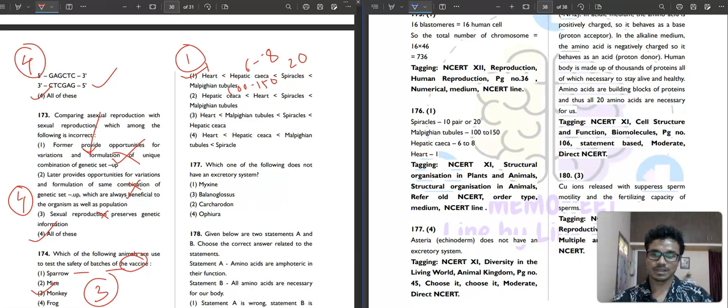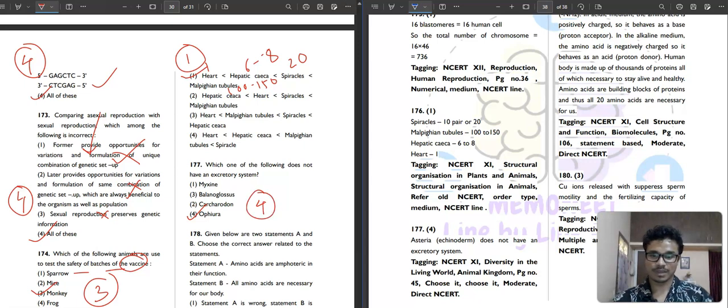Question number 177. Which of the following does not have an excretory organ? Myxine, Balanoglossus, Carcharodon, Ophiura. Asteria or echinoderms don't have an excretory system. That means your Ophiura. The fourth option is your correct answer.